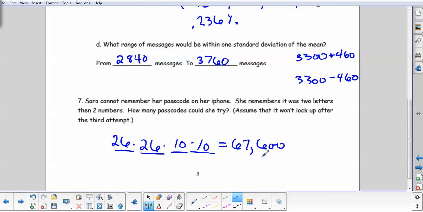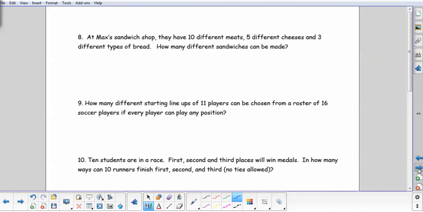Alright, we've got 1 page left. Let's turn the page. At Max's sandwich shop, they have 10 different meats, 5 cheeses, and 3 types of bread. How many different sandwiches can be made? Well, we're assuming we're going to take 1 from each group. So we have 10 choices for the meat, 5 choices for the cheese, and 3 choices for bread. You want to multiply those 3 and you get 150 different sandwiches.